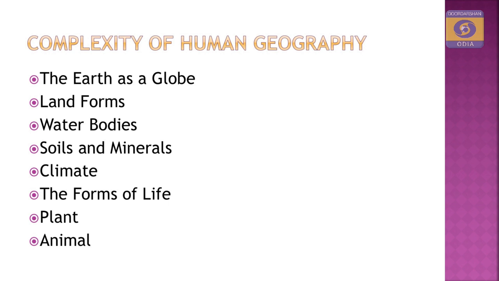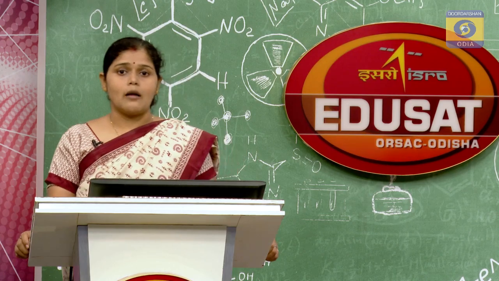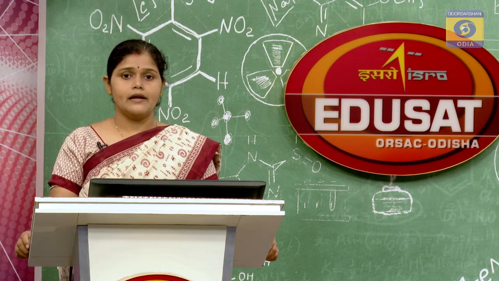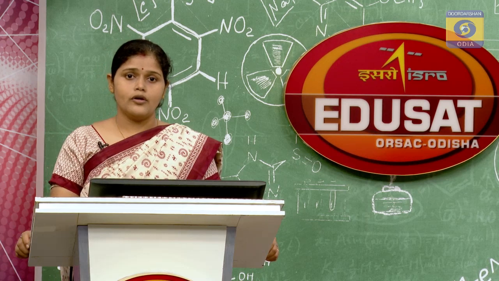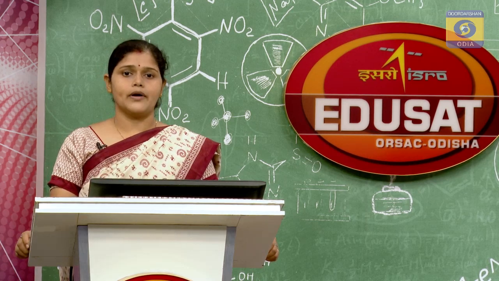That means the relationship of man and his environment is very complex in nature. There is a synthetic relationship found between the earth and its human beings. So, those complexities are divided into the following sub points.